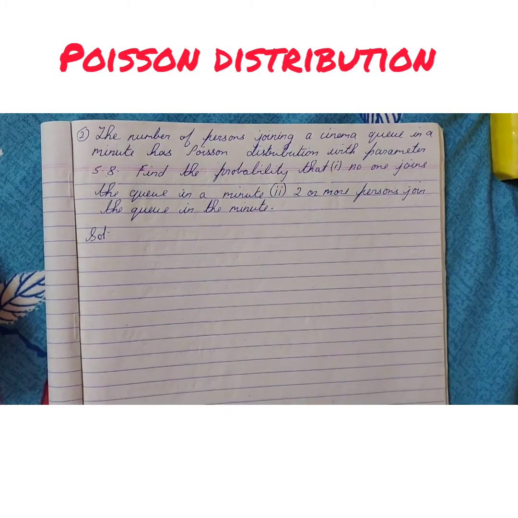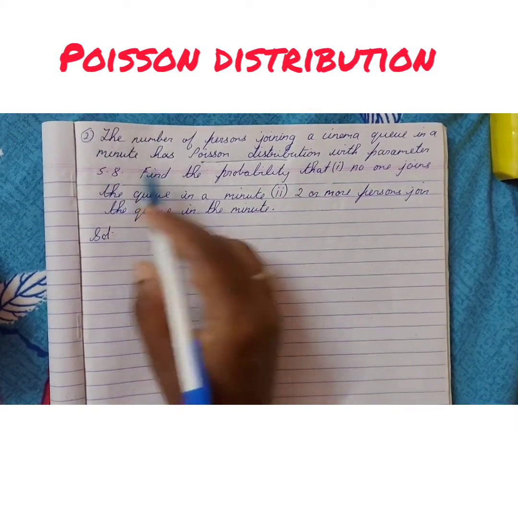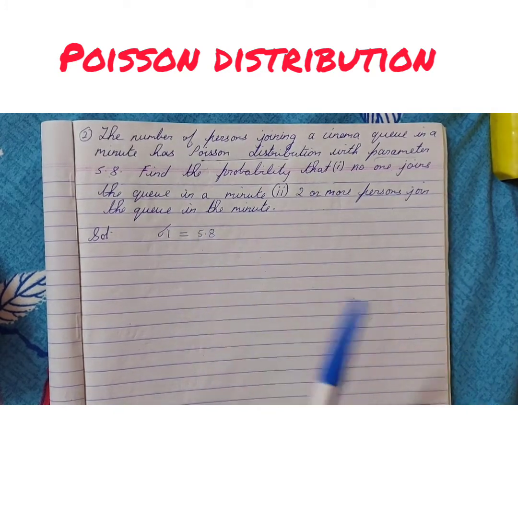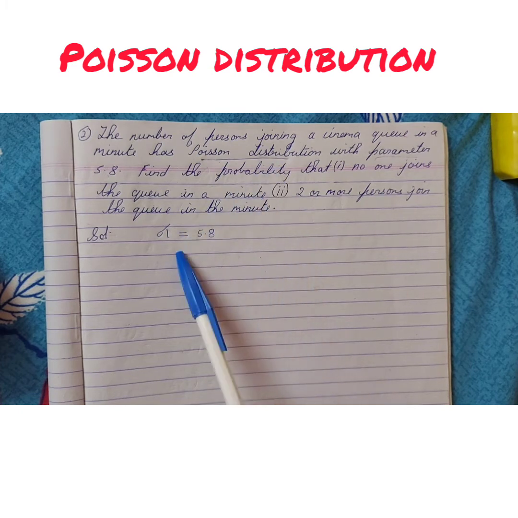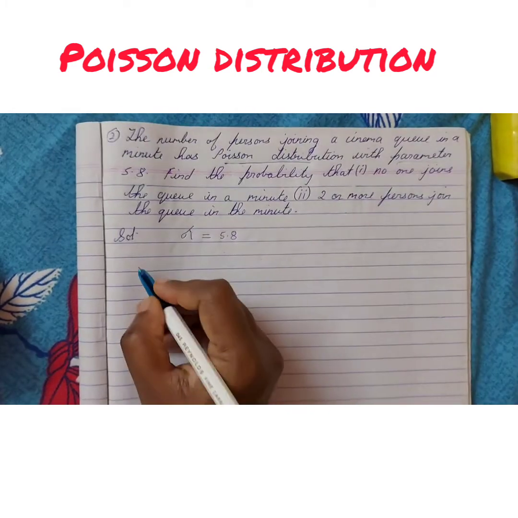As I told you all, in binomial distribution two parameters are there, but in Poisson distribution only one parameter is there, that is lambda. Lambda value is given as 5.8. So when only one parameter is there, you should come to know that it is a Poisson distribution problem, and with the help of this we can solve. So let us solve.